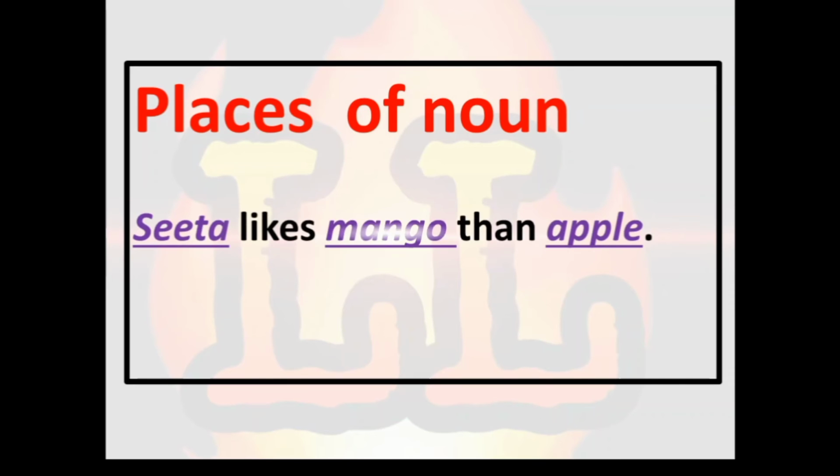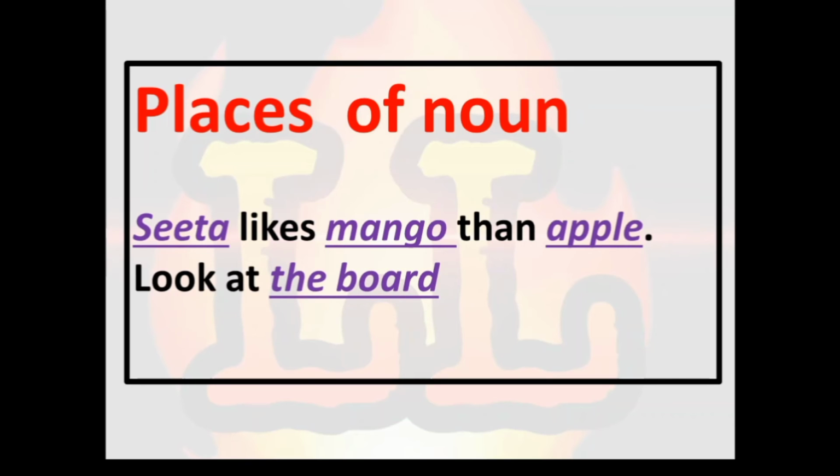See here, there is one sentence. Sita likes mango more than apple. The other sentence is, look at the board, and the last sentence is, this is my house. These three sentences I have given to you, and in these sentences some nouns are there in a different color.